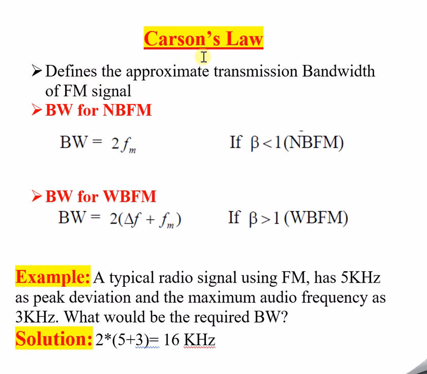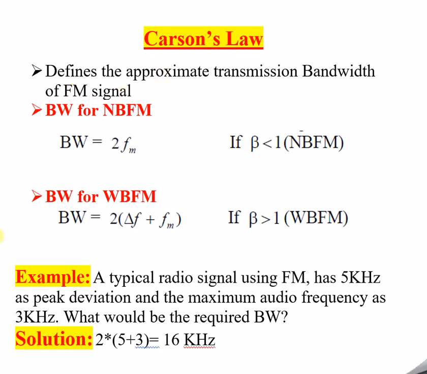So what is Carson's law? Carson's law helps us to calculate or estimate the approximate transmission bandwidth of an FM signal. We have to estimate, correct? What bandwidth can we use to transmit a particular FM signal? This is defined with the help of Carson's law. Hence Carson's law defines the approximate bandwidth requirement of the FM signal. I hope this is clear now.